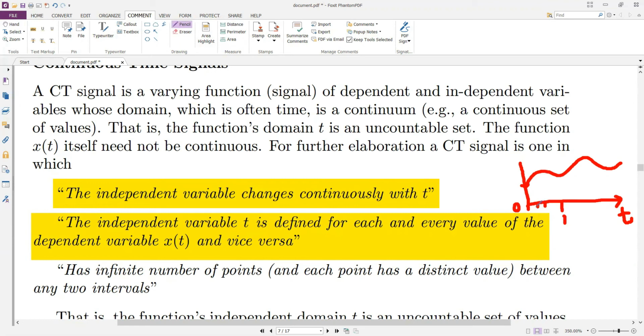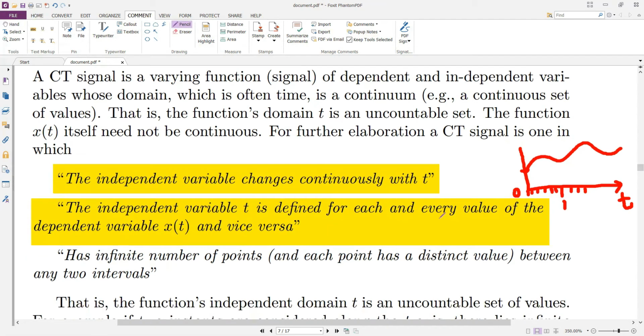No matter which location of time we select along the x-axis, at that instant a signal will exist and will have a particular value. So this type of signal, which is defined for each and every interval of time, is commonly referred to as the continuous time signal.